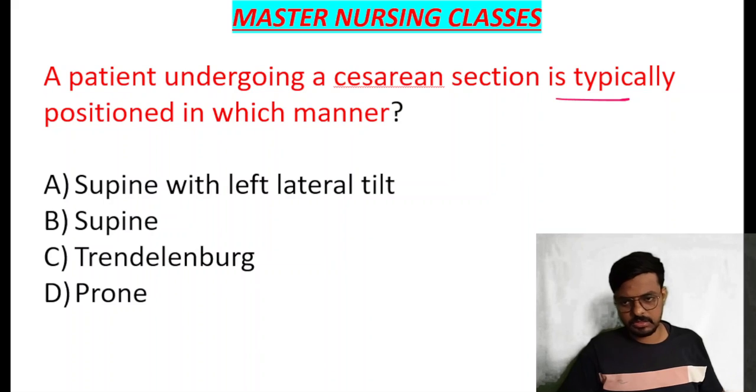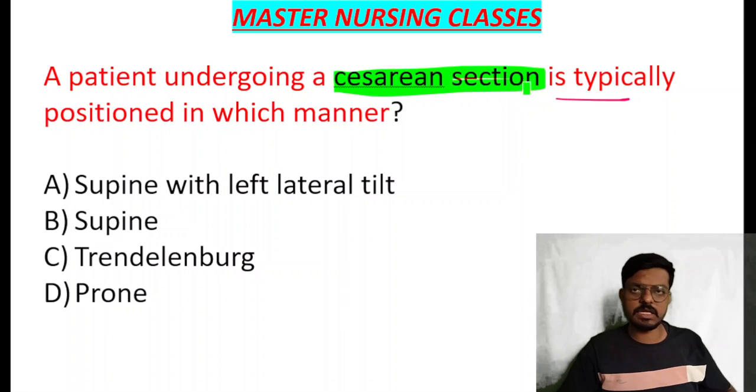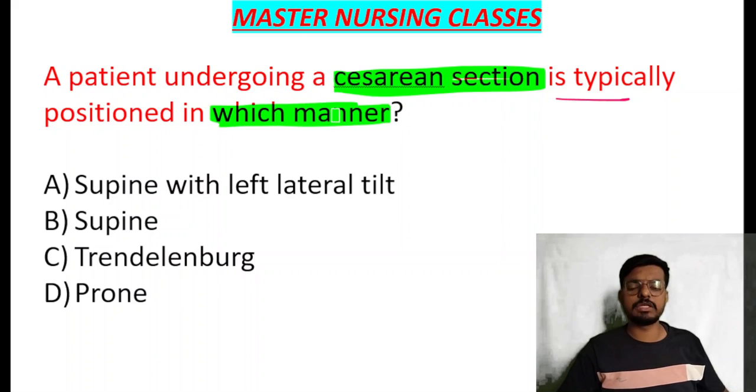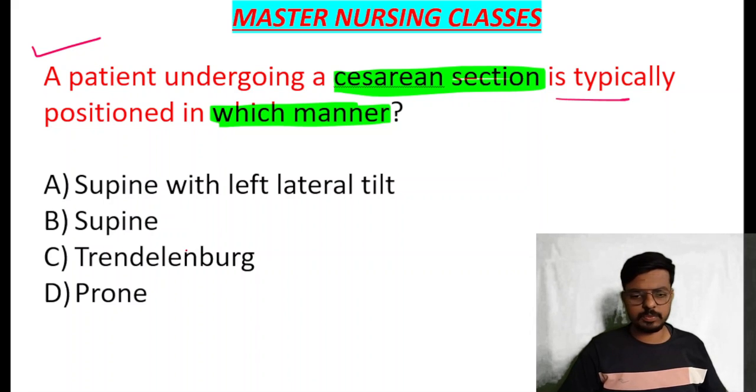Here is the first question in front of you all. Read the question properly and give the best answer in the comment box. The question is very simple: a patient undergoing a seizure in session is typically positioned in which manner? In which manner do we position a patient undergoing a seizure in session? This was asked in the last NORCET, a very important question. Option A is supine with left lateral tilt, option B is supine, option C is Trendelenburg position, and option D is prone position. Which position is best during a seizure in session? Do comment in the comment box.